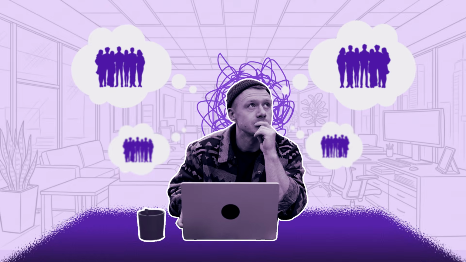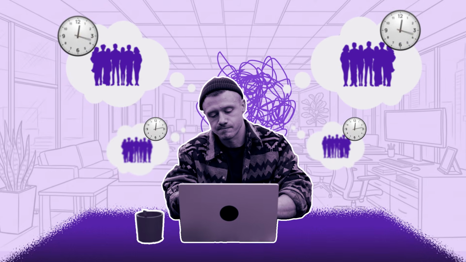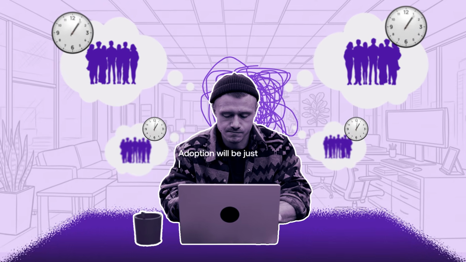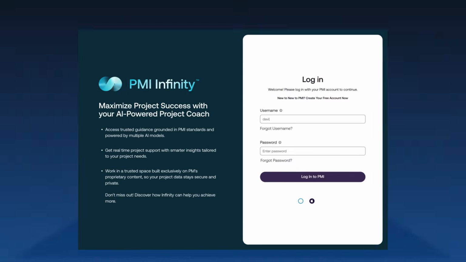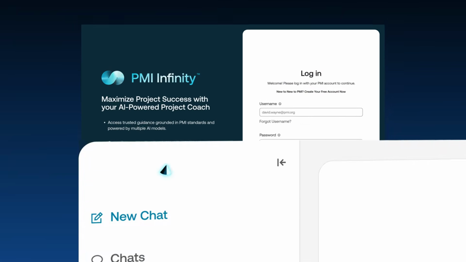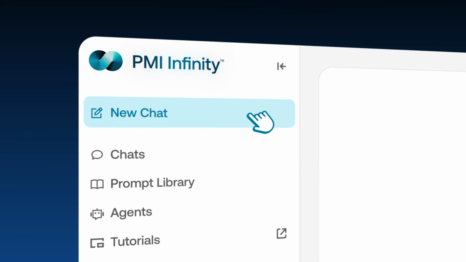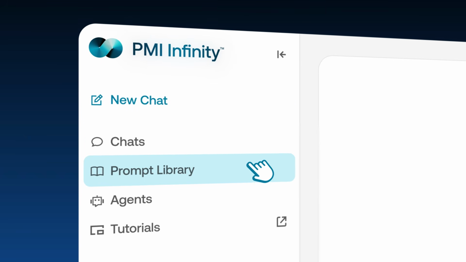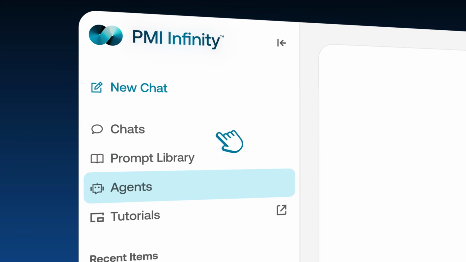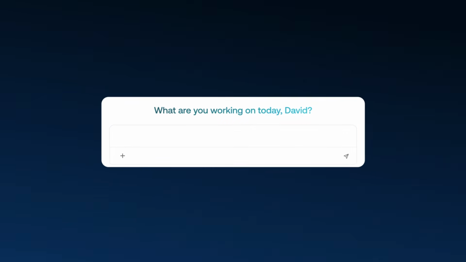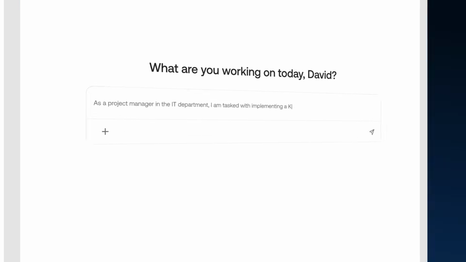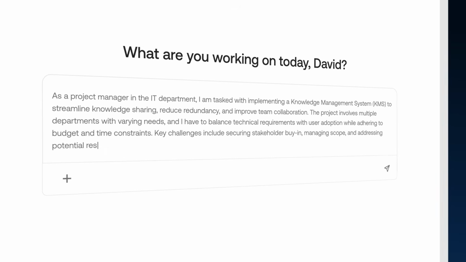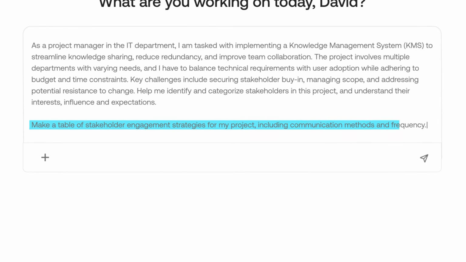Imagine you're a project manager in the IT department, responsible for implementing a new knowledge management system. Multiple departments have different needs, timelines are tight, and adoption will be just as critical as technical performance. You can approach this kind of work in different ways, by starting a conversation in chat, exploring the prompt library, or working with an agent. Here, we'll begin by providing Infinity with full project context, so it can synthesize information across stakeholders and engagement needs.